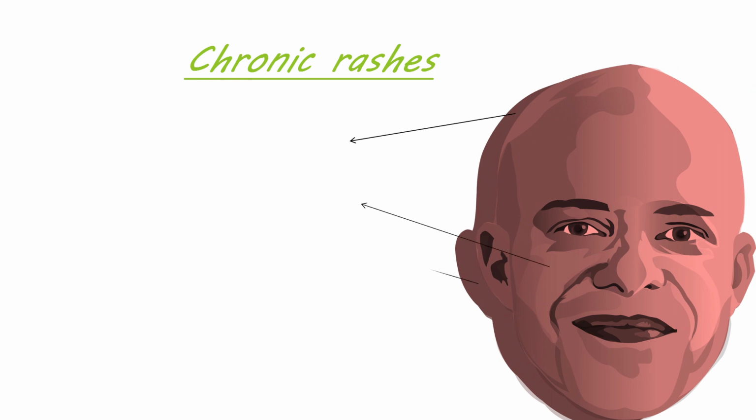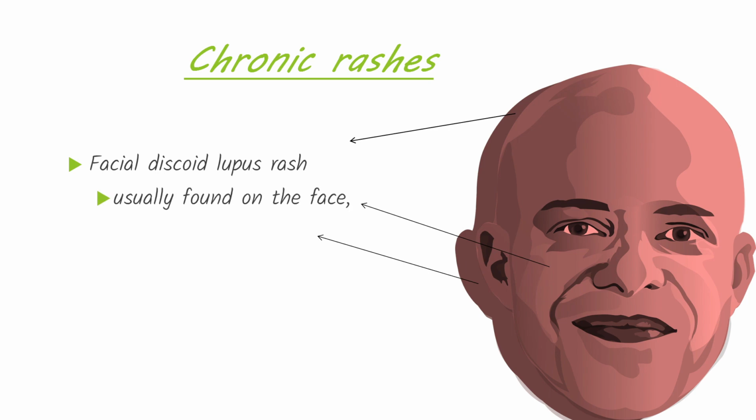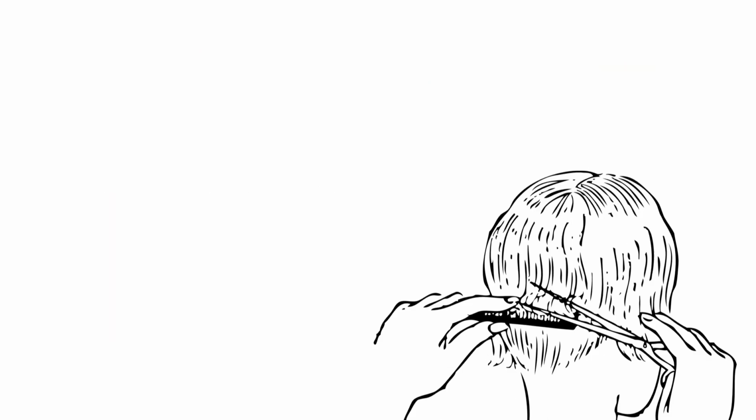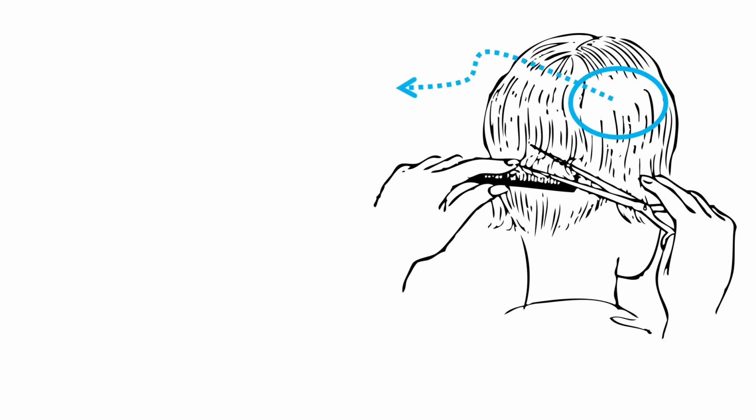One of the chronic rashes of lupus is discoid rash. Facial discoid lupus rash with a malar distribution. Discoid lesions are usually found on the face, scalp, ears, or neck. Alopecia can be due to lupus. Alopecia is an exaggerated hair loss which occurs in most SLE patients.